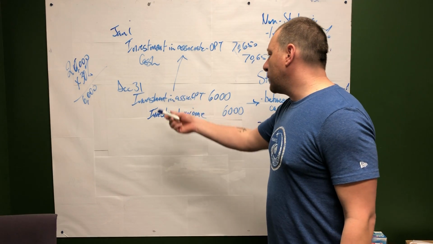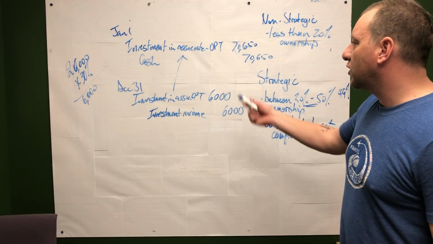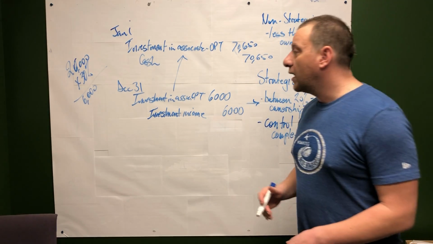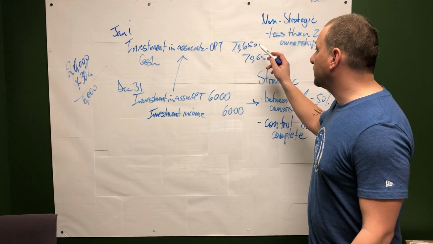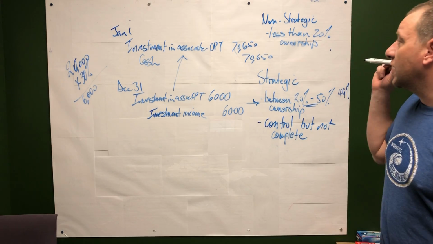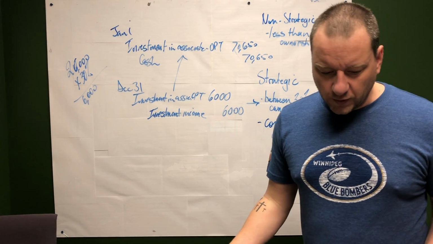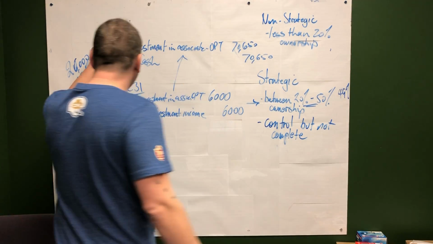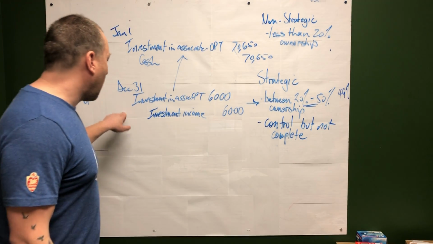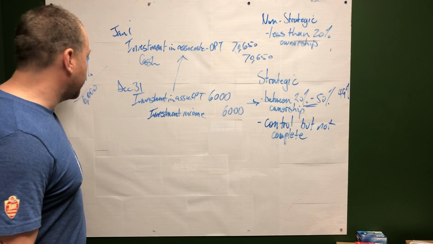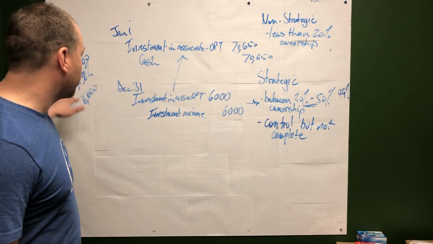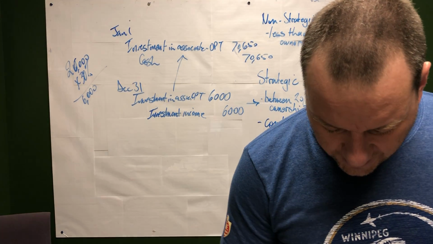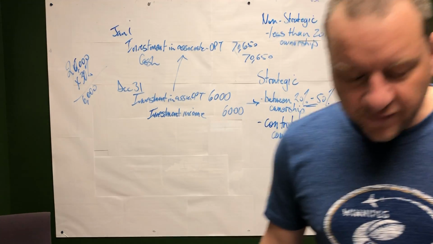We would have debited investment loss 6,000, credited investment in associates 6,000, and our investment would have dropped from 70,650 to 64,650. Okay. So again, we record the purchase, we record our share of the net income, again 30% of the 20,000. Now, notice in the middle of the page that OPT pays a dividend.